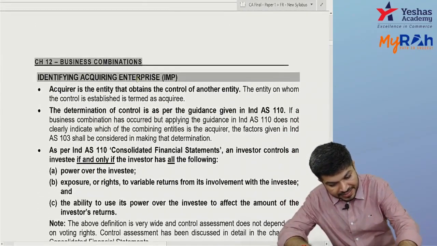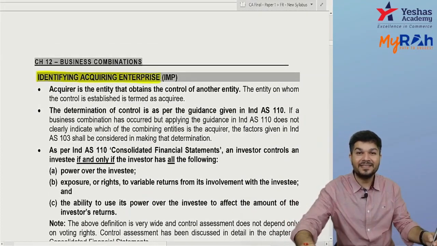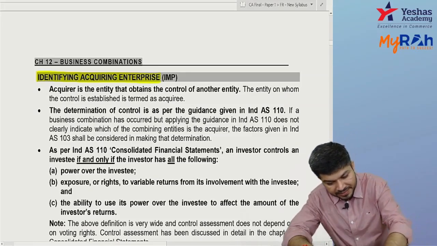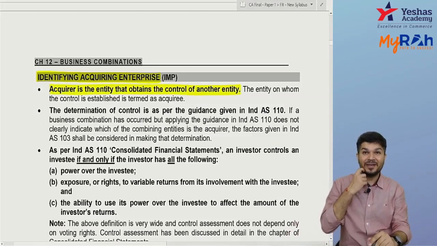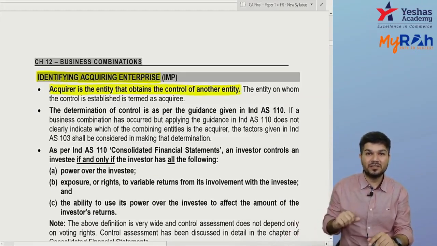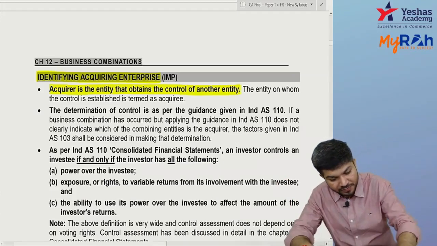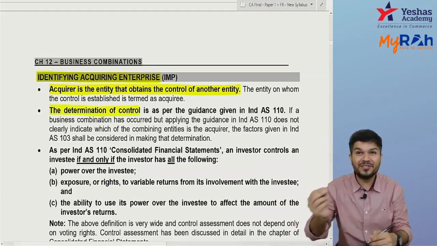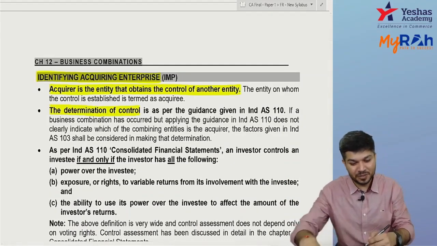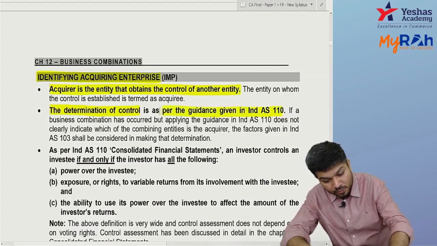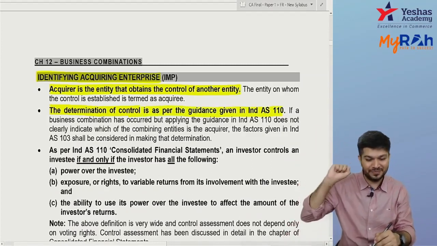Identifying the acquiring enterprise. Identifying who is an acquirer. The acquirer is an entity that obtains control over another entity. Now, the definition of control is not given here. It is as per your Ind AS 110. Under Ind AS 110, they have defined the word control.